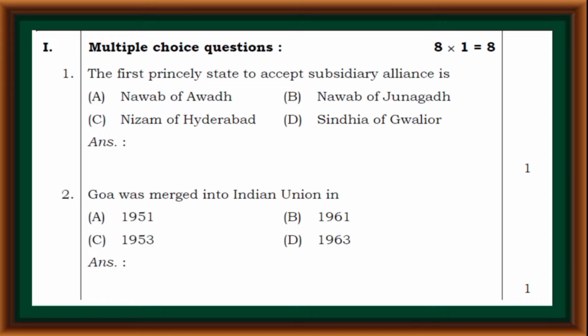Multiple choice questions. The first princely state to accept subsidiary alliance is Nawab of Oudh, Nawab of Junagadh, Nizam of Hyderabad, Sindhia of Gwalior. Correct answer is option C, Nizam of Hyderabad. Goa was merged into Indian Union in 1951, 1961, 1953, 1963. Correct answer is option B, 1961.